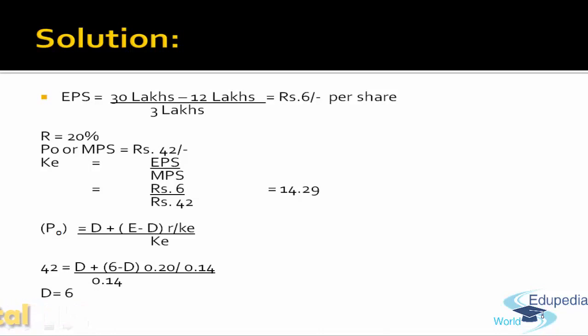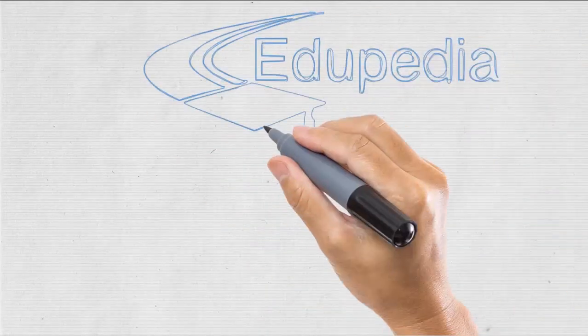Using the Walter mathematical valuation model, the market price of the share, which is already given, is 42, equal to D plus 6 minus D, because we have to find out how much dividend is to be paid if the company has to maintain 42 as its market price. Dividend comes out to be 6 rupees. That's all for today.